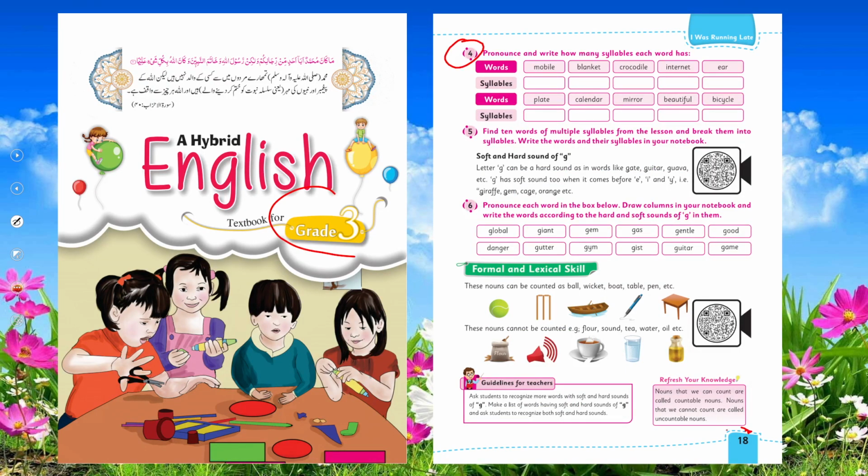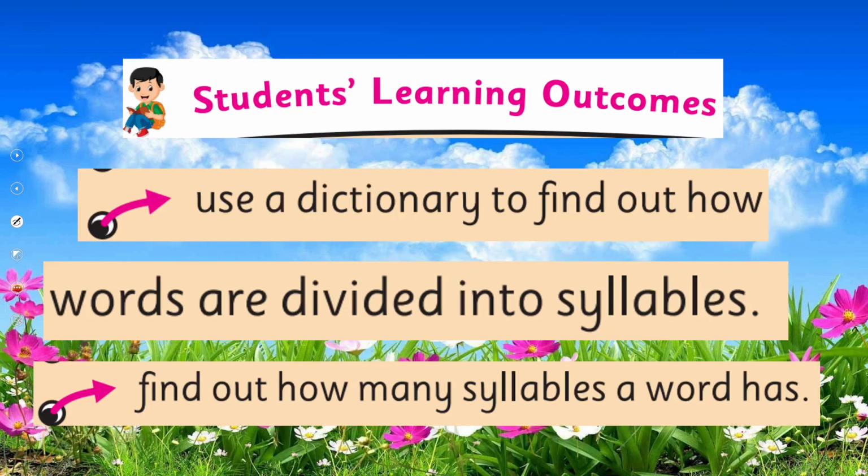Question number 4, page number 18. I hope you remember it. If you do not, you can watch this video lecture again. So today we are going to learn more about syllables, how we can divide our words into different parts. Our today's student learning outcomes are: use a dictionary to find out how words are divided into syllables, and find out how many syllables a word has. So today we will cover these SLOs.